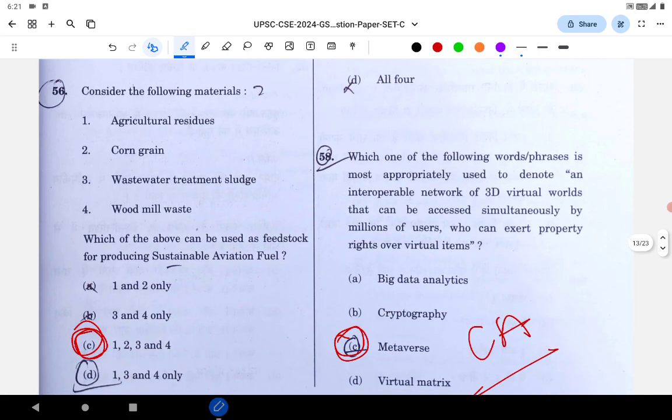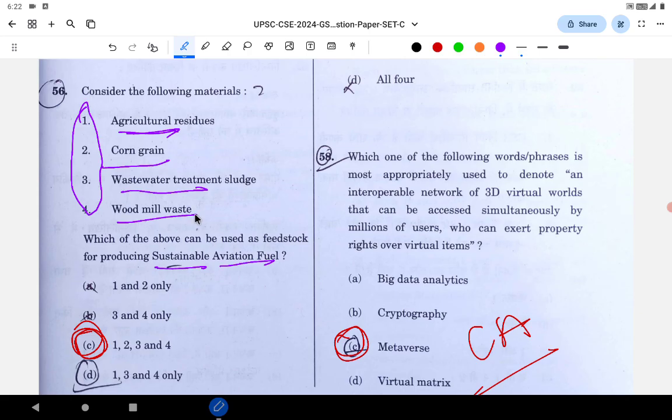Next question is related to which of the following can be used for producing sustainable aviation fuel. See, in this kind of question, can you dispute any of them not being part of sustainable aviation fuel? You cannot. If agriculture residue is correct, then the corn grain has to be correct. Wastewater also has to be correct. Wood mill waste also has to be correct. It's all kind of correlated, complementary, near to each other. So all are correct. Don't overcomplicate such questions.